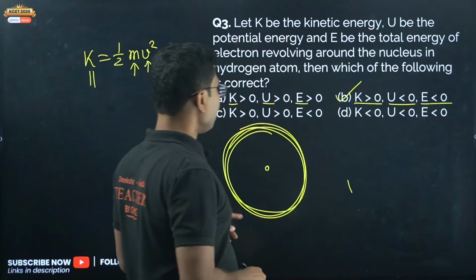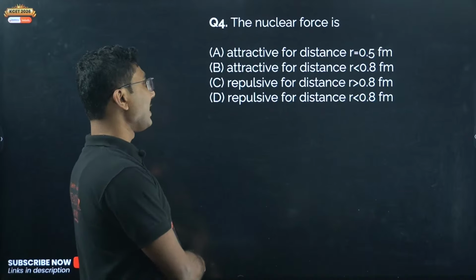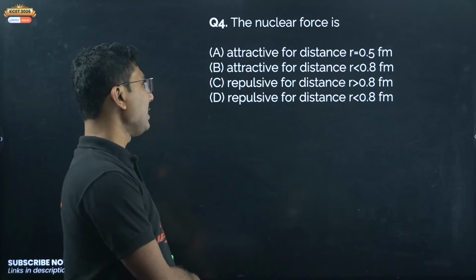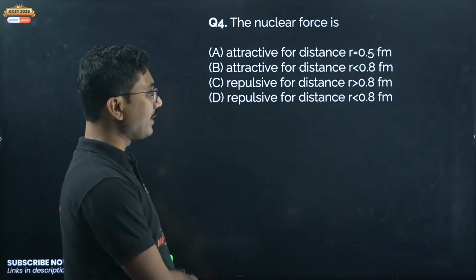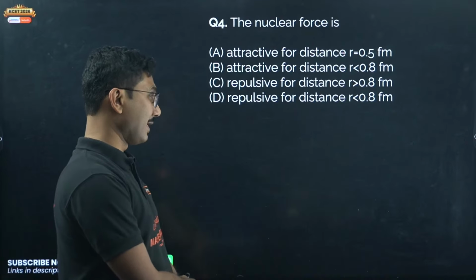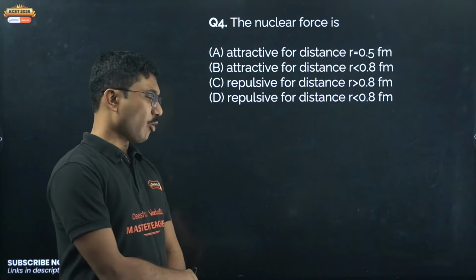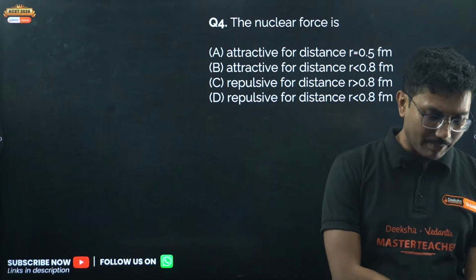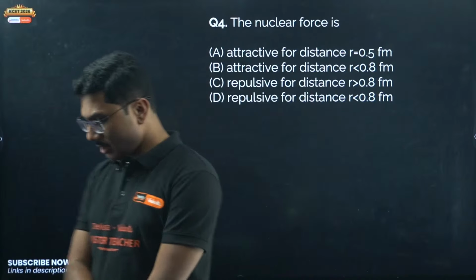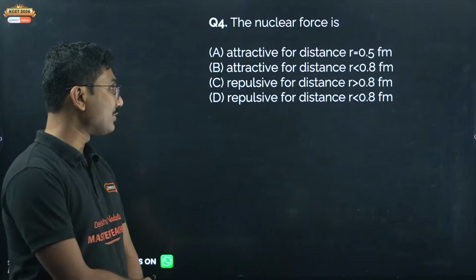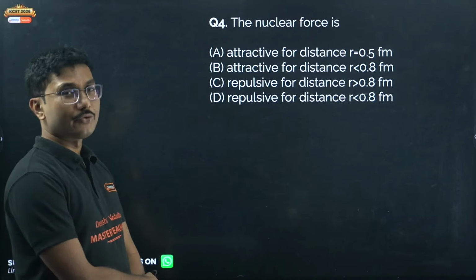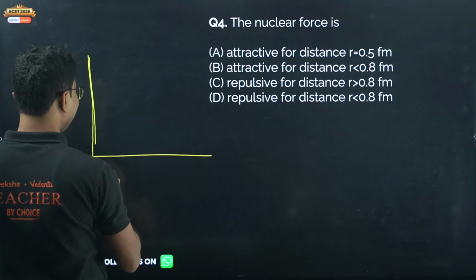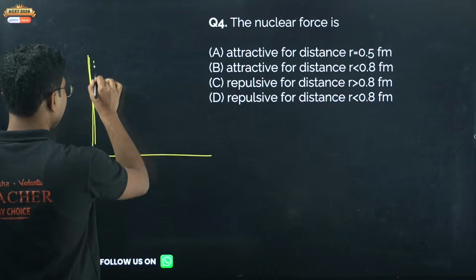Yes, 3B is correct. The nuclear force is attractive for distance r equals 0.5 Fermi, attractive for distances less than 0.8 Fermi, repulsive for distances greater than 0.8 Fermi, repulsive for distance 0.8 Fermi. Very interesting question. This question came in one of the previous year papers, and many students make mistakes here. If you remember the graph of nuclear force, it is very interesting actually. The graph comes like this.